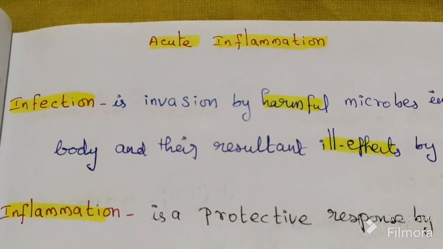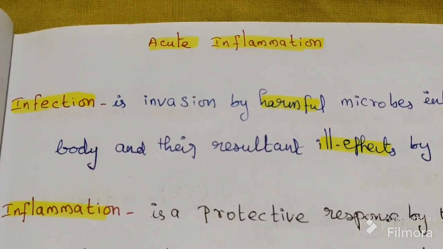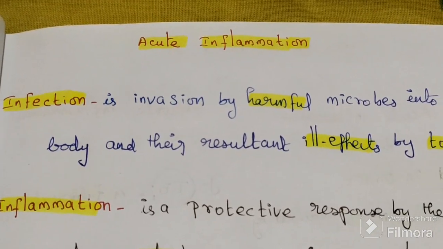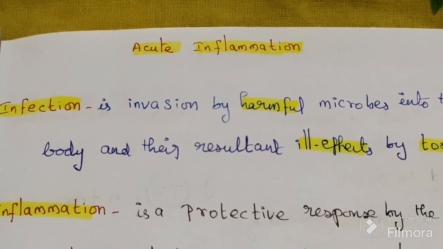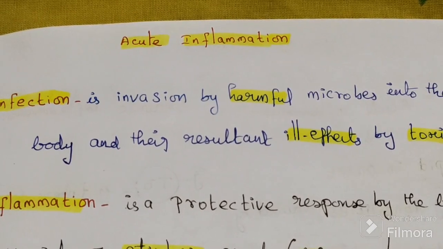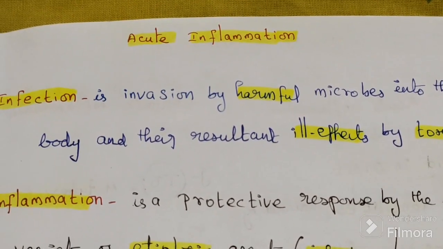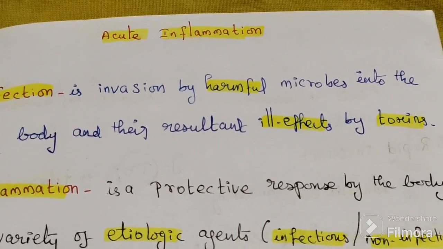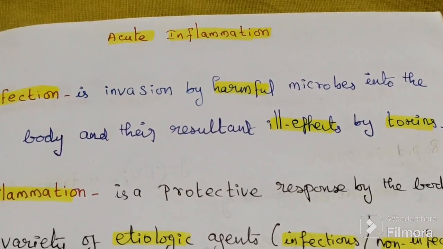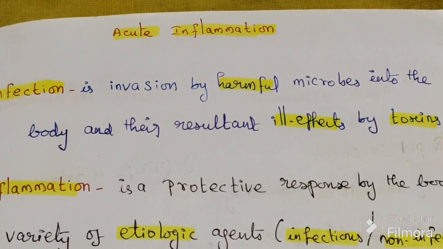In this video, we'll discuss acute inflammation. Four types of microbes: bacteria, fungus, virus, and protozoa enter the human body. After entry, they cause ill effects. They cause diseases. So the body has a defense mechanism.